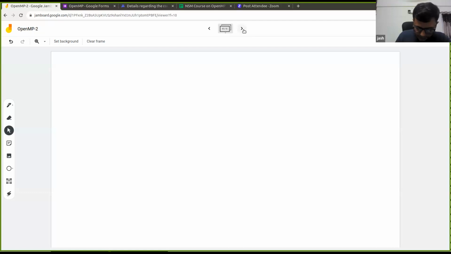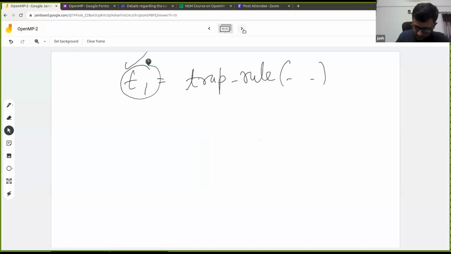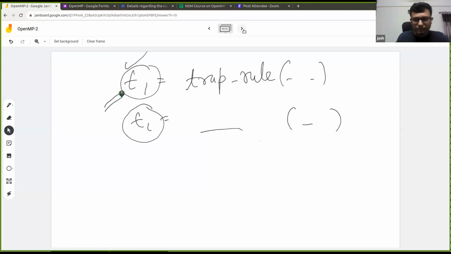For each thread, let's say thread T1, we are declaring the private variable, and when we are doing the trapezoidal rule, we are storing the result in T1, T2, and so on. Now, these private variables are internally declared by OpenMP. But what's the initial value for this private variable? The initial value that OpenMP gives to this set of private variables is the identity value for the operation that we define, right? So we define the operation.